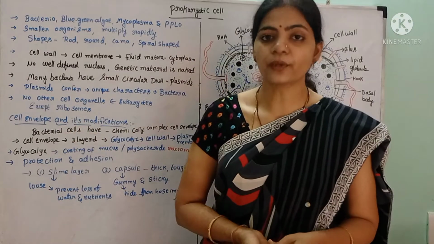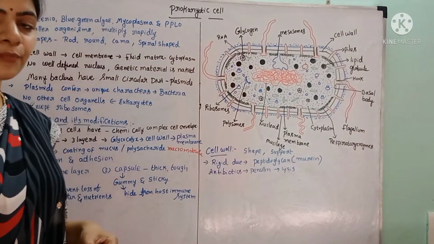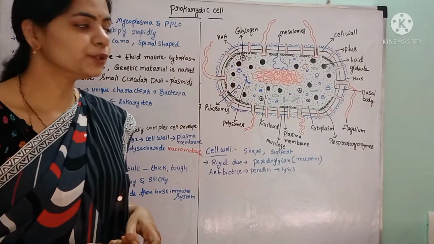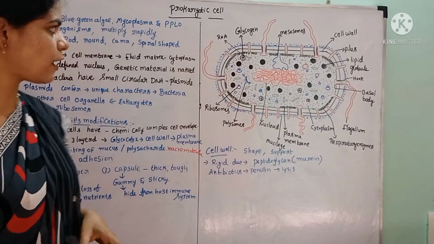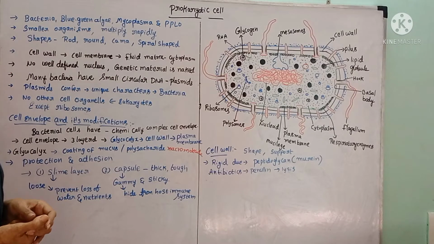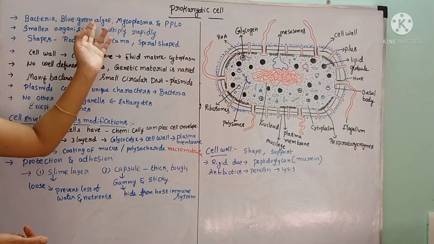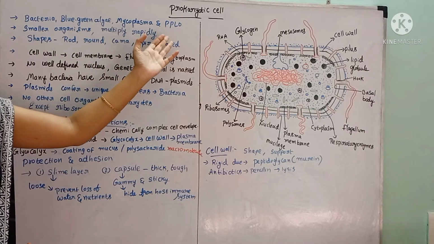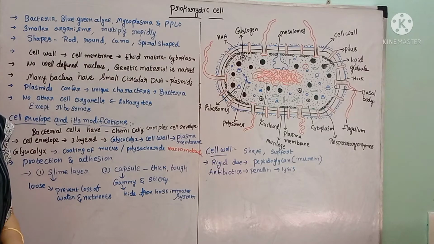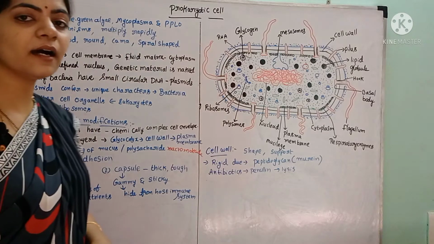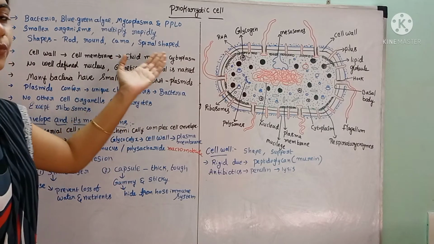Here in this prokaryotic cells, what are present? The organisms which do not have proper cell organelles and the nucleus is not bounded by any nuclear membrane. Those organisms have been included in this prokaryotic cells. And what are those organisms? Bacteria, blue-green algae, mycoplasma, pleuropneumonia-like organisms, all the bacteria were included in the prokaryotic cells, and these bacteria are microscopic. Microscopic means what? They cannot be seen with our naked eye.